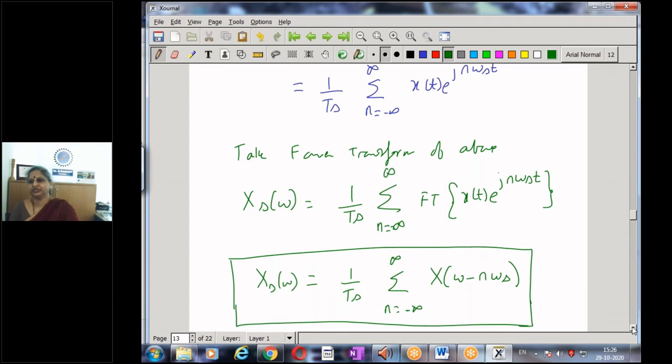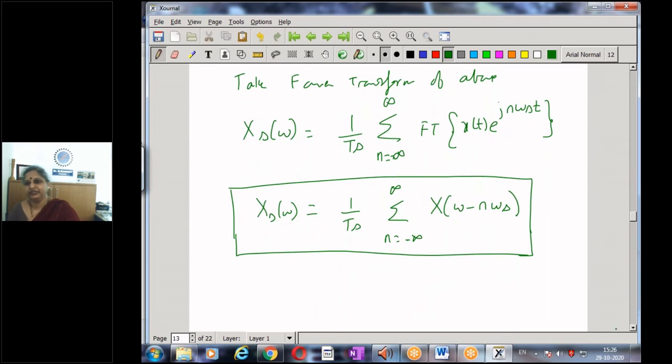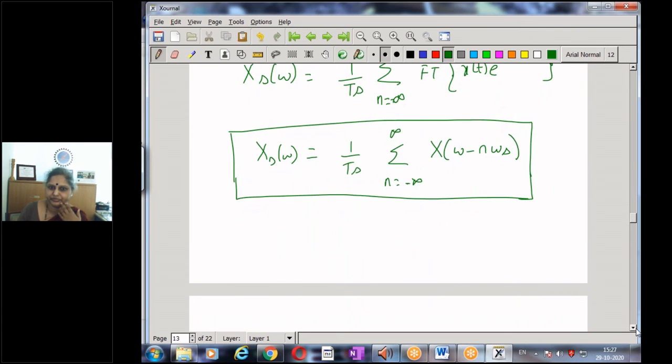This is our spectrum of the samples, the Fourier transform of the sample signal. This is the result we have, and let us see how it looks for an example. The result is that when I sample the signal, the spectrum becomes periodic.